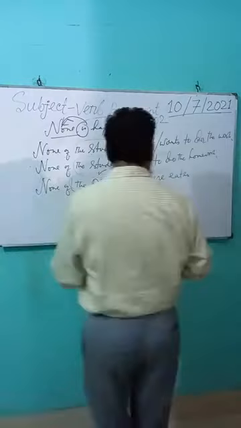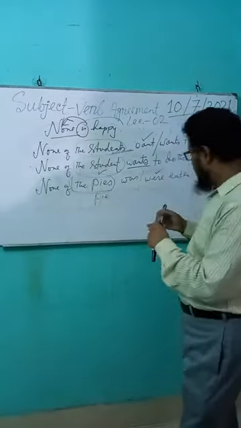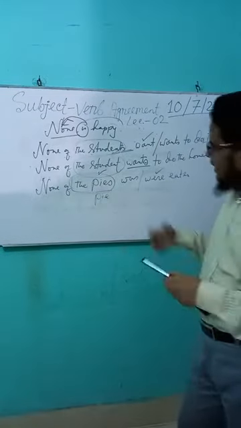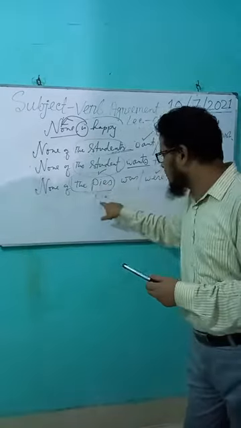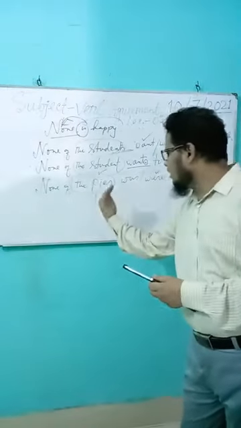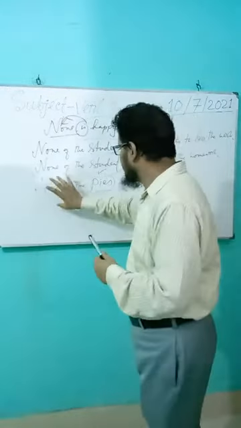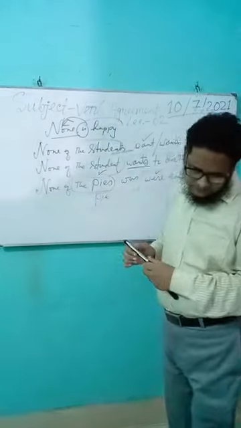So just correct verb will be were. None of the pies were eaten. And if it is none of the pie, not pies, so verb will be singular, because after the noun the subject is singular, so verb will be singular. And after the noun, if the subject is plural, verb must be plural.